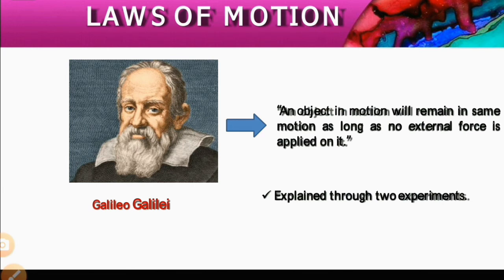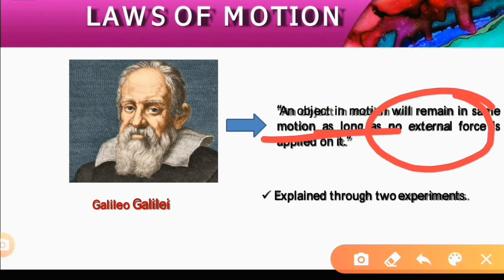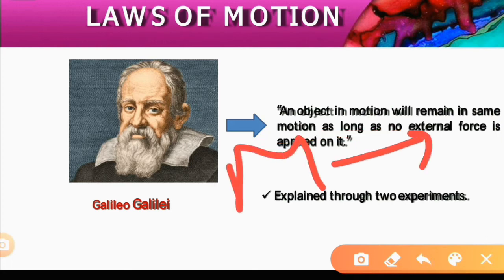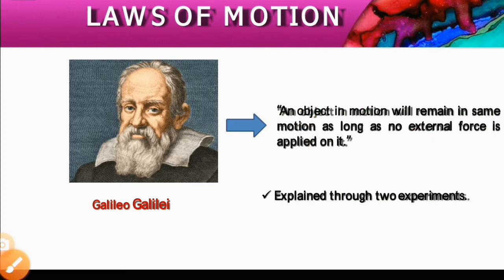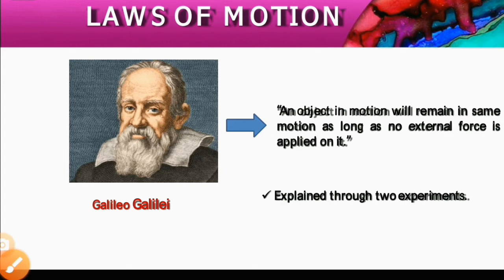If the object is at rest, it will always be at rest. And if the object is in motion, it will always be in motion until an external force is applied to it. It means the object will continue in motion unless we exert a force in the opposite direction. So how did he prove it? He proved it through an experiment. What is the experiment he did?